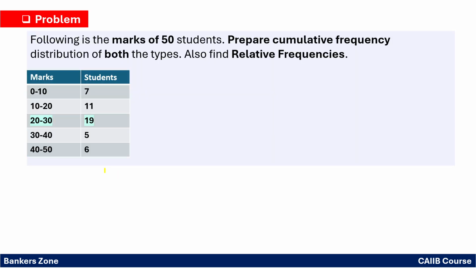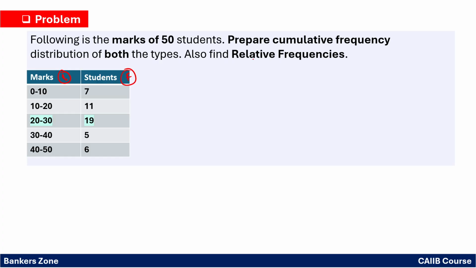Now see how a problem can be asked. The following are the marks of 50 students. Prepare the cumulative frequency distribution of both types and find the relative frequency. They have given marks 0 to 10, 7 students; 10 to 20, 11 students; 20 to 30, 19 students; 30 to 40, 5 students; and 40 to 50, 6 students. So these are the marks, and the number of students who got them is nothing but the frequency of the classes.